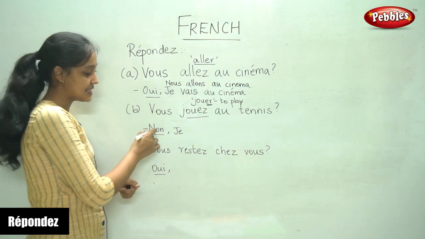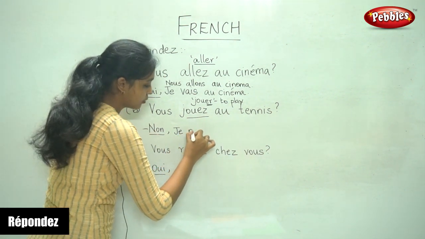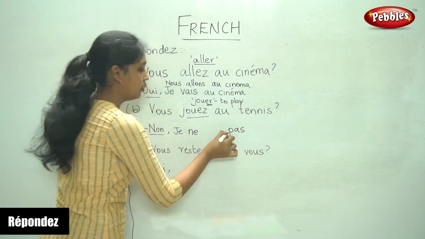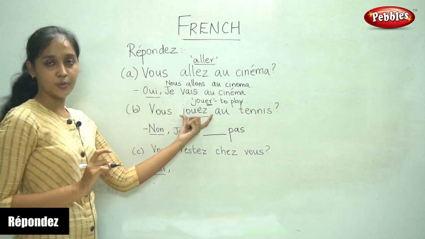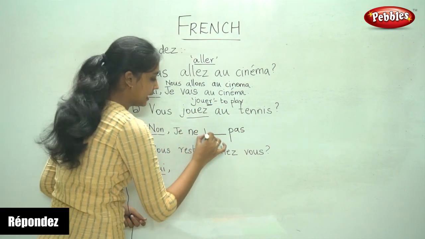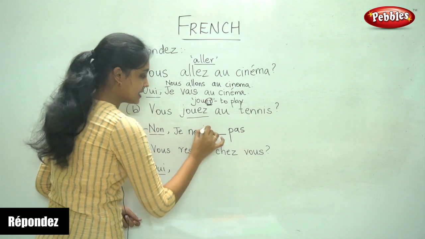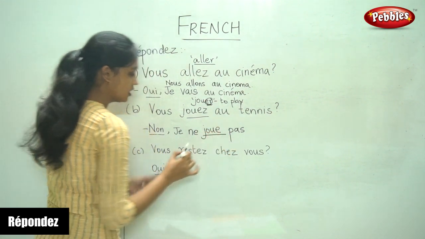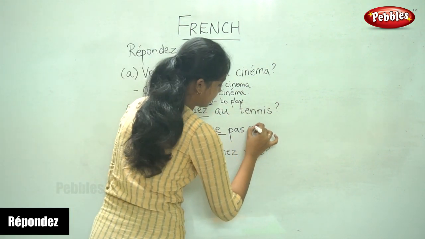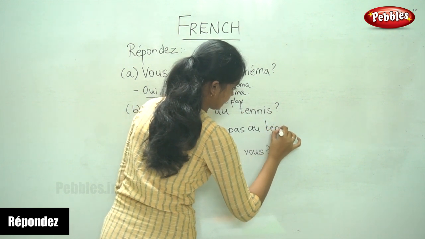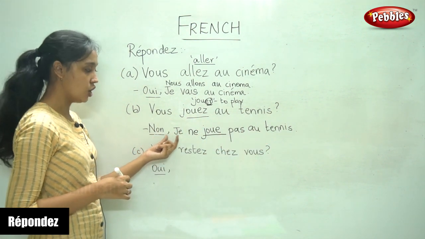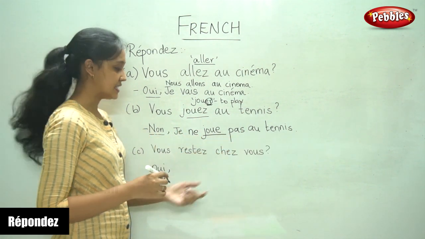And now our sentence is negative, so we need to use ne and pas. And now the verb comes here, jouer. For je, the ER verb is conjugated by removing ER and replacing it with E. Non, je ne joue pas, and you have to complete the sentence: au tennis. No, I do not play tennis. Non, je ne joue pas au tennis.